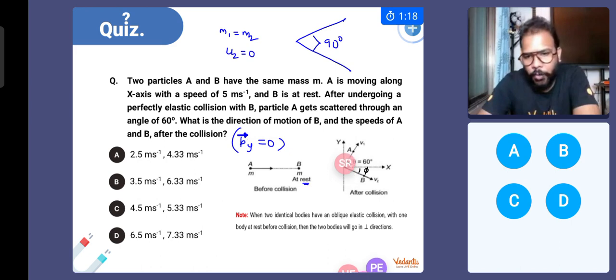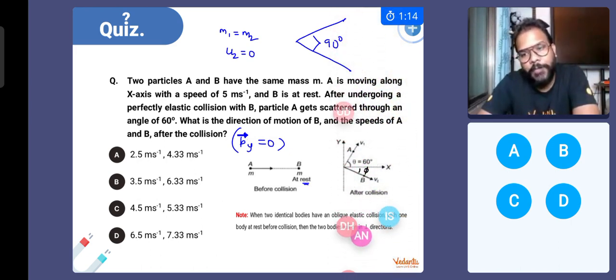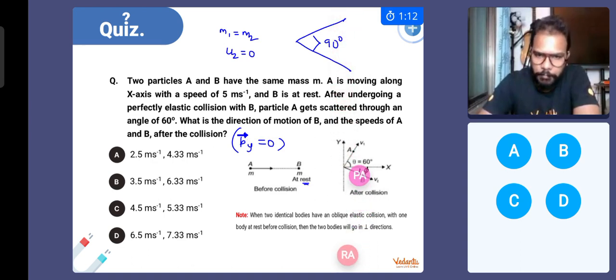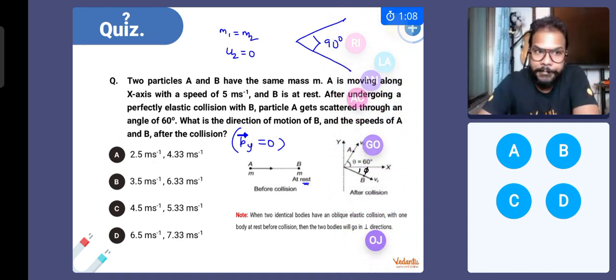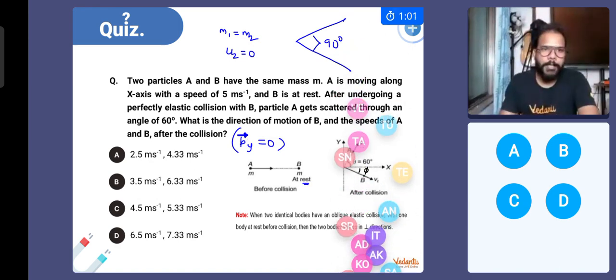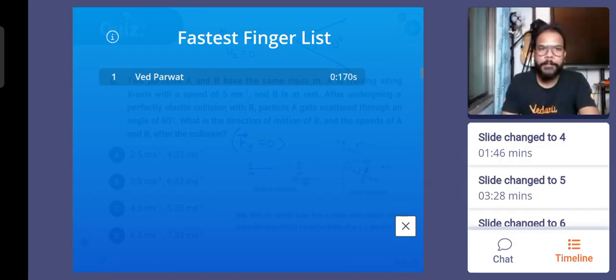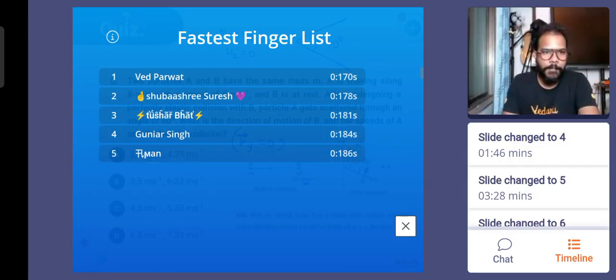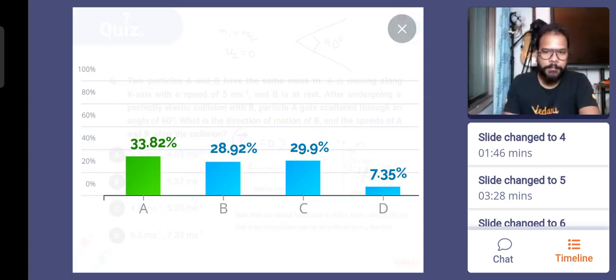Along the x direction, there is momentum before collision, there will be momentum after collision. There is no momentum along the y direction in the beginning. So after the collision also, when the momentum comes, the summation will be equal to 0. That's what it is. Okay, last 10 seconds now. Okay, and time's up, everybody.